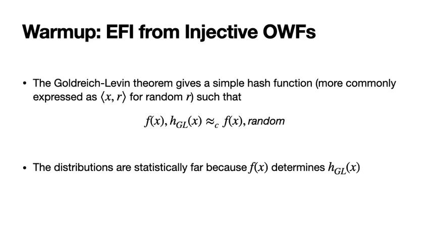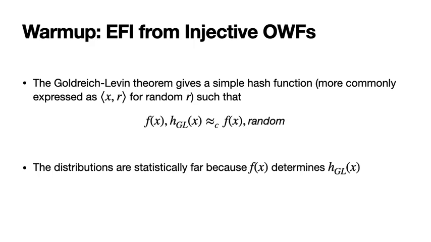But first, let us warm up a bit by looking at how EFI can be built from classical one-way functions, so that we can better understand what the difficulties are in the quantum setting. Here we are going to show how EFI can be built from injective one-way functions. Recall that a one-way function is a function that is efficient to compute and difficult to invert. And the goal when we are building EFI is that we want to have two distributions that are efficient to sample from, statistically far, and computationally indistinguishable.